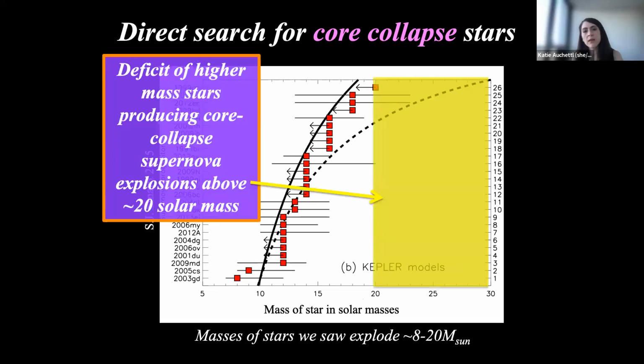And as a consequence, really only a handful of supernova explosions have actually had detections of their progenitor stars. These studies suggest that there is a deficit of high mass supernova progenitors above approximately 18 solar masses. You might have heard of this before, and it's called the red supergiant problem.